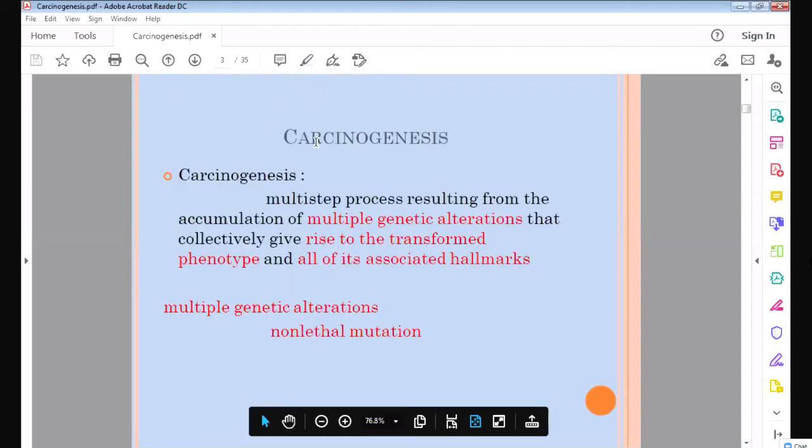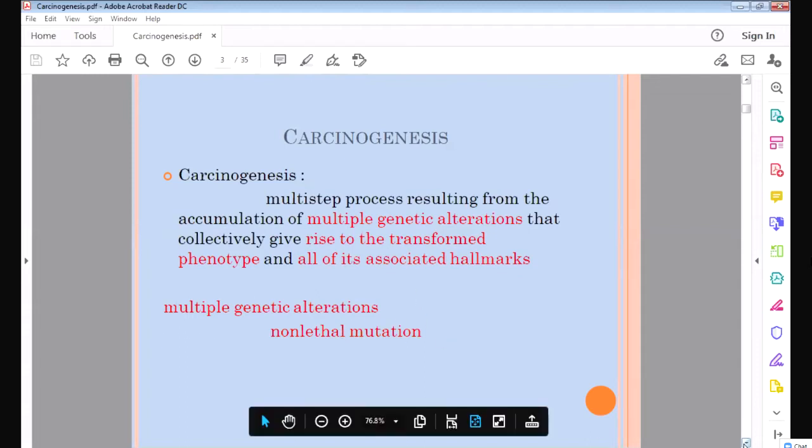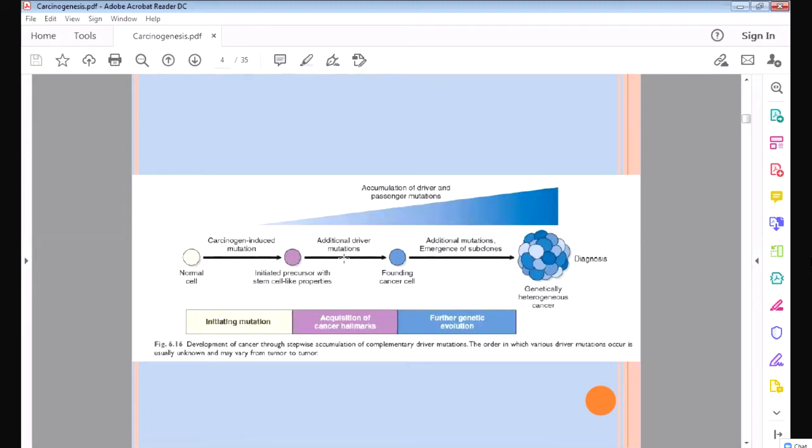Now, carcinogenesis is a multi-step process. It is not a one-step process. It is a multiple-step process which results from multiple genetic alterations. Means multiple genes are damaged, and then it will give rise to cancer. So you can see this is a normal cell. First one mutation is there, one gene is damaged, so it will convert into this cell. Then another gene is damaged, then it will convert into a cancer cell.